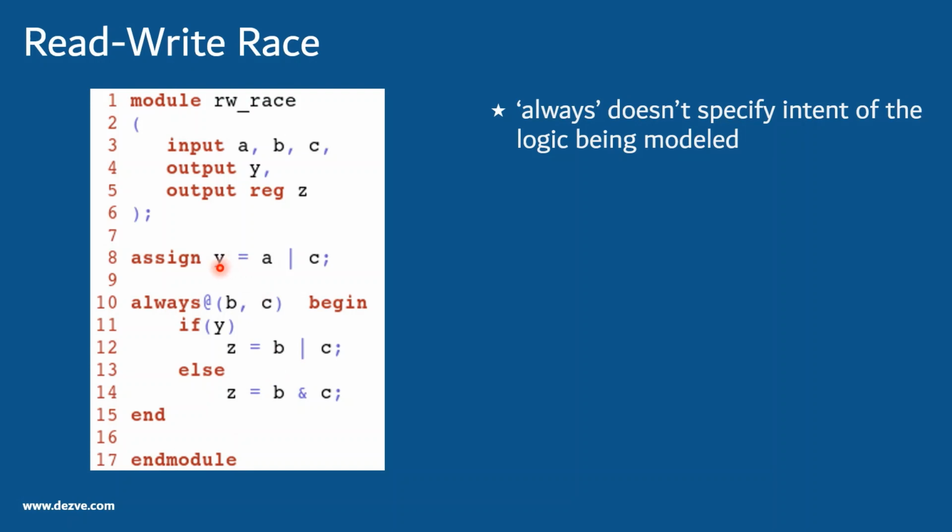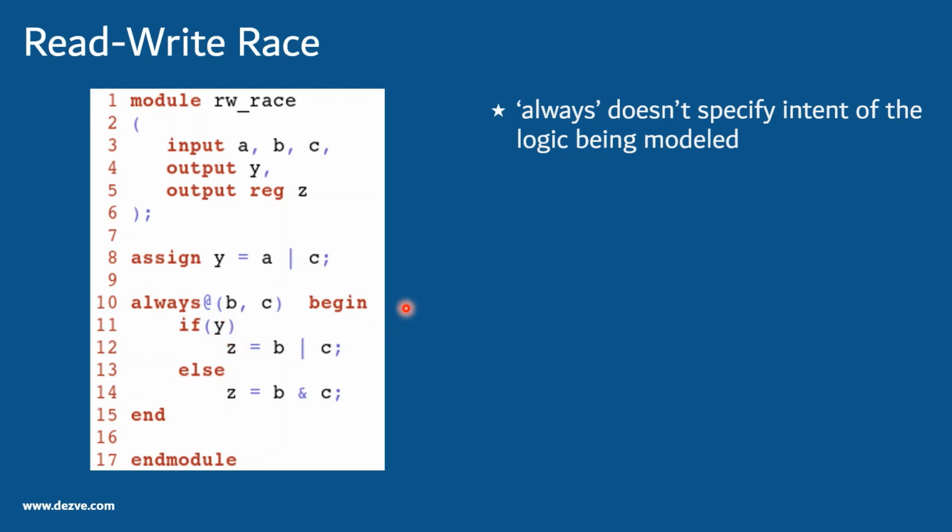So this y gets updated in the same time unit, and then we are trying to read this y here. We are trying to write and then again read. Now in a case where this gets executed first followed by this, you will see a value of y, and based on the change of b and c, this value of y is taken into account and then z gets computed.